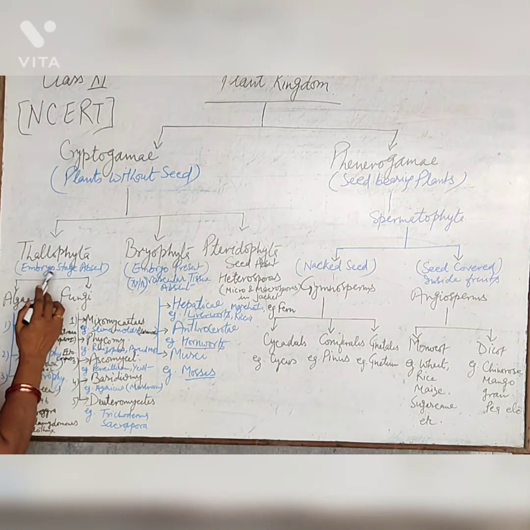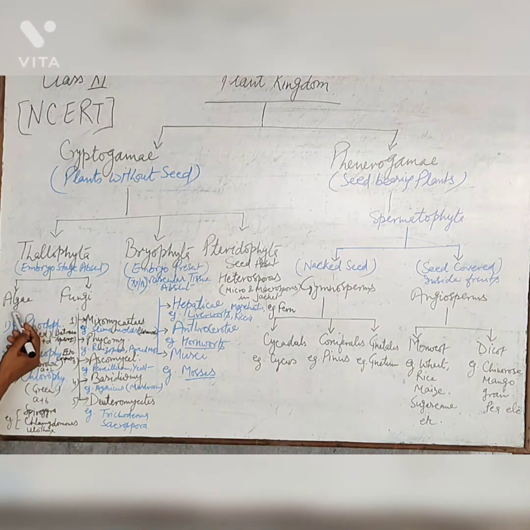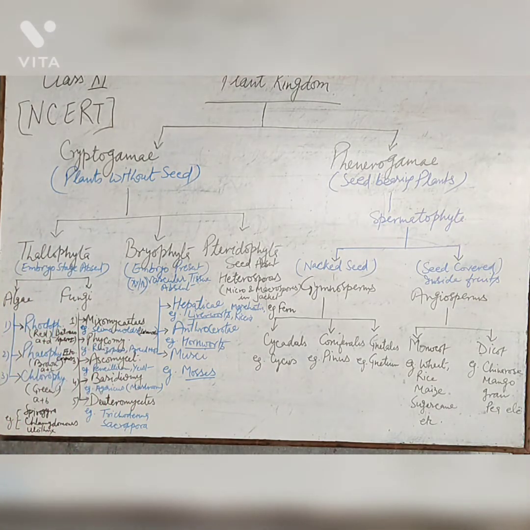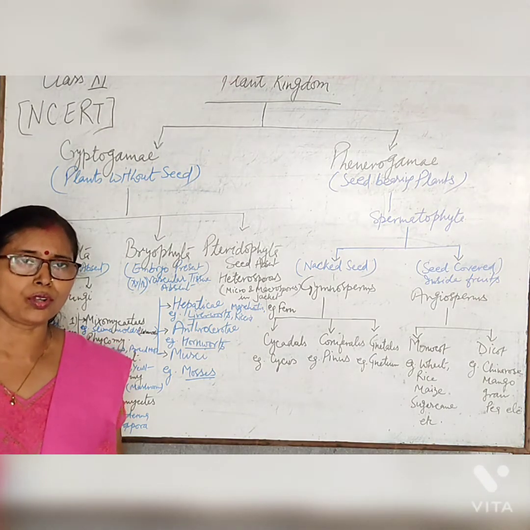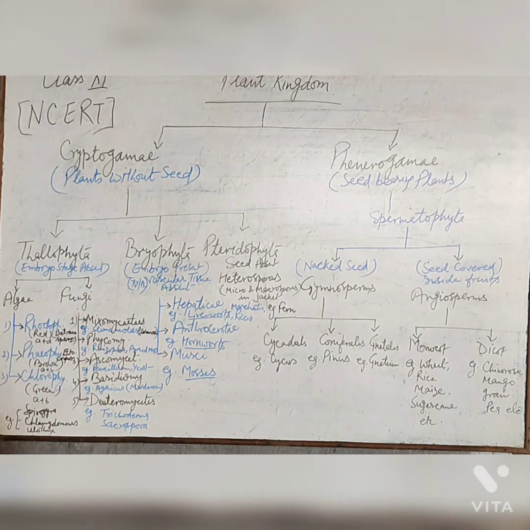In Thallophyta, the embryo stage is absent. Examples of thallophytes are algae and fungi. Algae are aquatic plants containing 5 types of chlorophyll: Chlorophyll A, B, C, D, and E. A and B are the most powerful chlorophyllous pigments found in terrestrial plants, but in aquatic plants like algae the other remaining chlorophylls are present. Algae are divided into three parts.